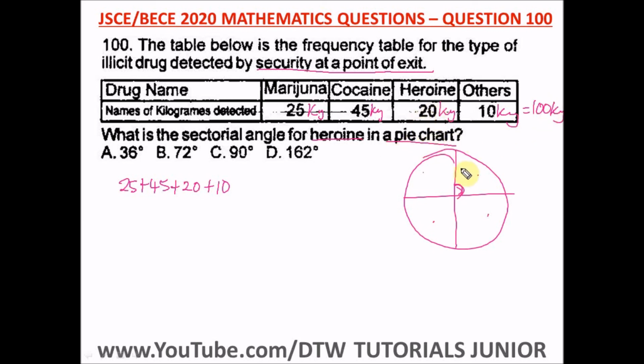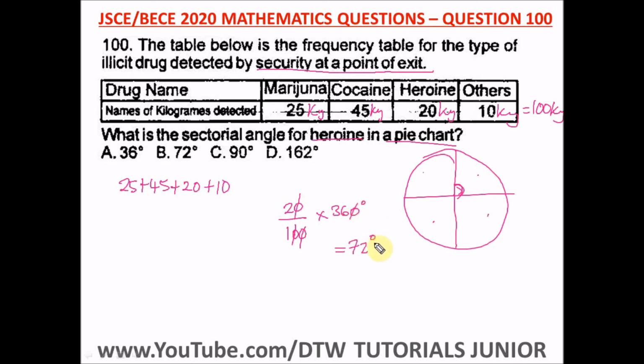Okay, so we are to get the sectorial part, and for a pie chart, the sum of angles at a point is 360. So heroin is 20 over the total illicit drugs, we have 100, then times 360. This 0 will cancel out this 0, this 0 will cancel out this 0, so we're left with 2 times 36. And what's 2 times 36? That's 72 degrees.